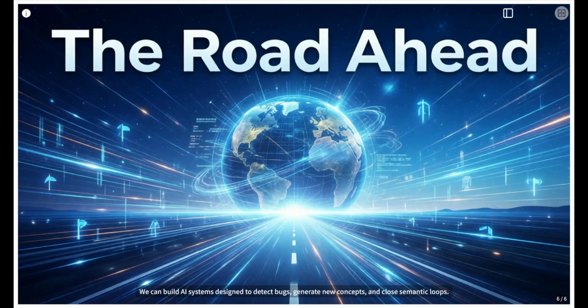We can build AI systems designed to detect bugs, generate new concepts, and close semantic loops. Will they become conscious? That's the million-dollar question and the exciting frontier. We're moving from mystery to structured understanding.